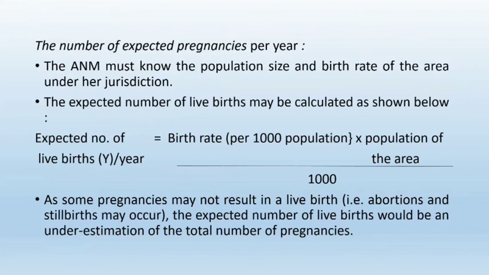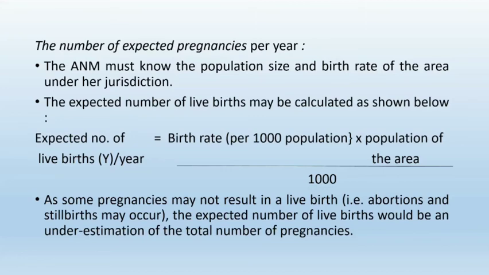The expected number of live births, that is Y, per year is equal to birth rate per 1000 population into population of the area upon 1000. So how is it calculated? Birth rate per 1000 population into population of the area upon 1000.